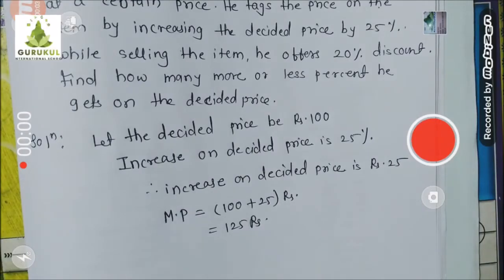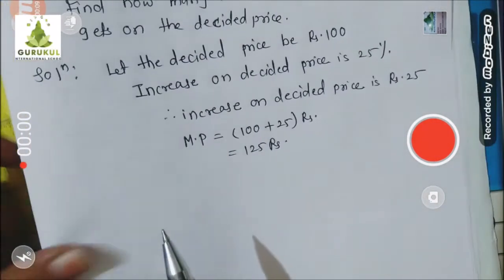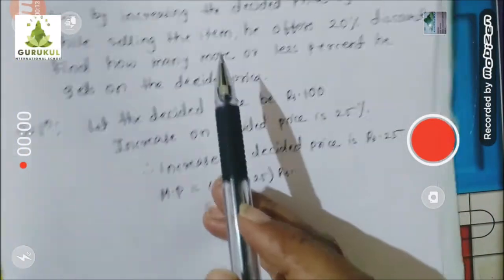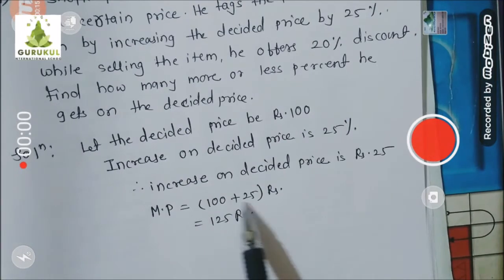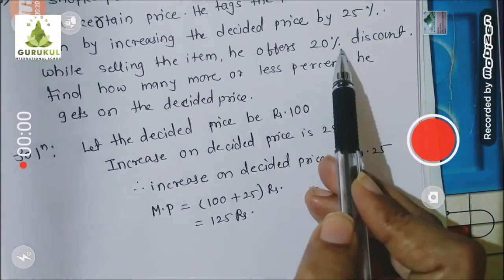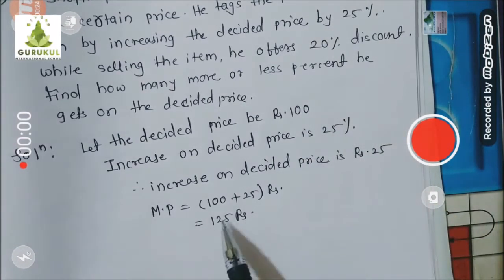Welcome back, children. Let's continue this example. So till now we got mark price. Okay. Now after that, what did that shopkeeper do? He printed this price on that product. Then afterwards he said to the customer that I am going to give you 20% discount on mark price.